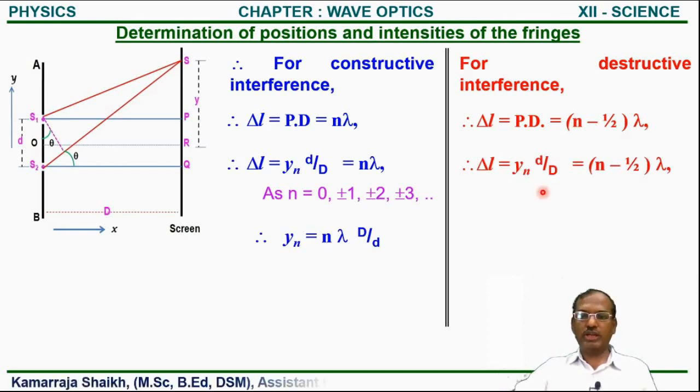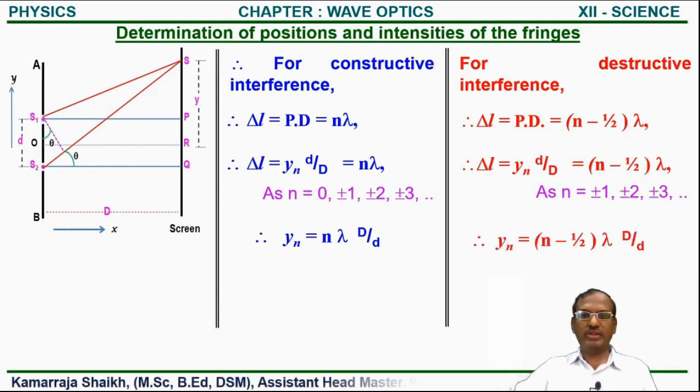Now in that equation the value of n goes from plus minus 1 to infinity. The position of the nth dark fringe is Yn equal to n minus 1 upon 2 lambda into capital D upon small d.